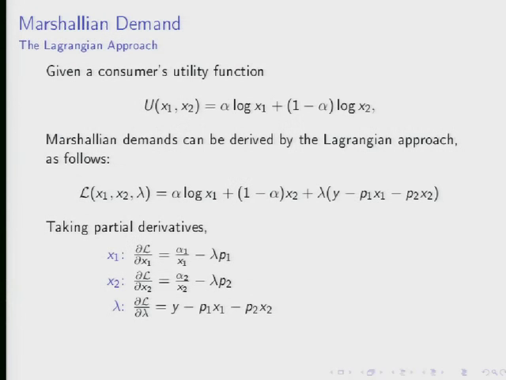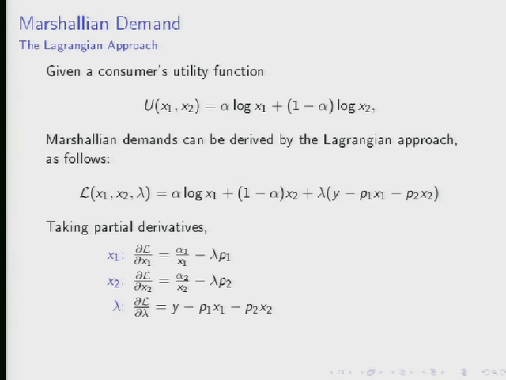And then the third equation, or the third partial derivative, is really related to the budget constraint. It's y minus p1 x1 minus p2 x2. Okay, so these are the partial derivatives. The next step in solving for the optimum is to do what with these? Set them all equal to 0, exactly. I'm going to do this in a totally cheaty way by just putting my equality in here. There we go. Okay, so I set all these things equal to 0. I move stuff around, and I get these three equations. Alpha over x1 is equal to lambda p1. 1 minus alpha divided by x2 is equal to lambda p2, and the budget constraint: y is equal to p1 x1 plus p2 x2.